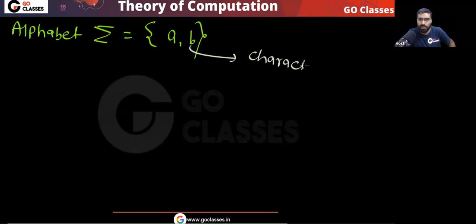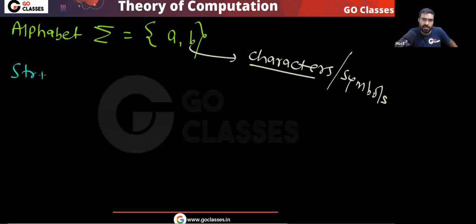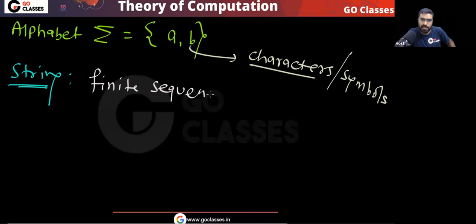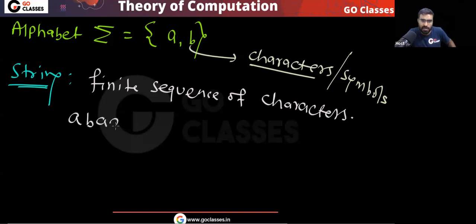or symbols. Now, from these characters you can create a string. What is a string? A string is a finite sequence of characters. Yes or no? For example, a string can be like this. You can notice this is a finite sequence of characters.